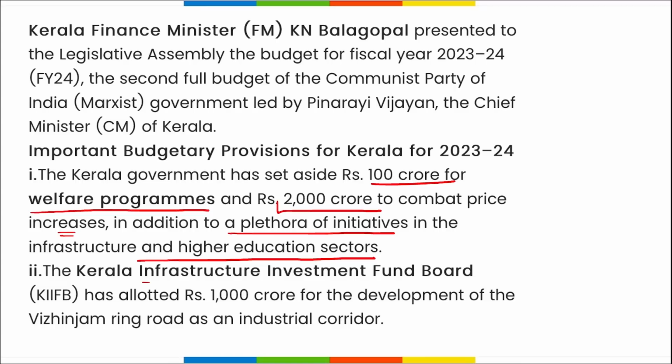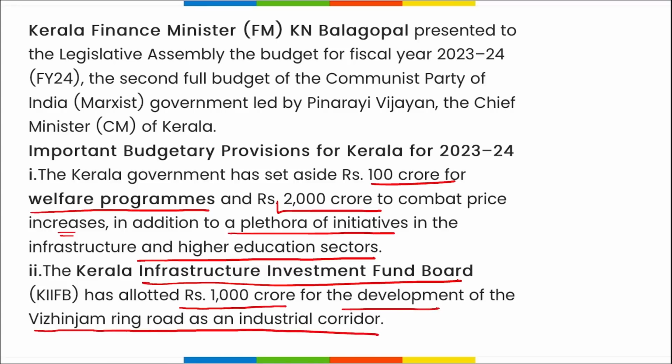Then the Kerala Infrastructure Investment Fund Board has allocated 1000 crore rupees for the development of the Vizhinjam Ring Road as an industrial corridor. Apart from this, the Kerala State Finance Minister announced a total allocation of 2828 crore rupees for the medical sector also.